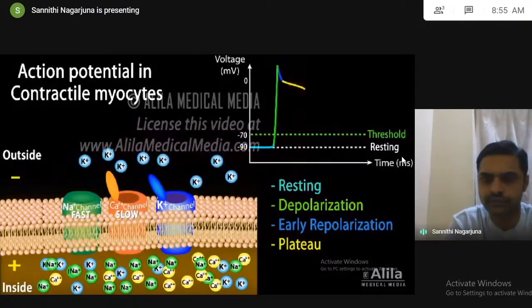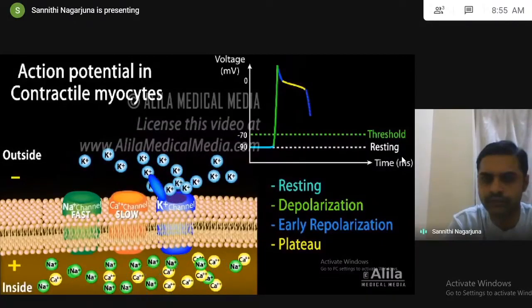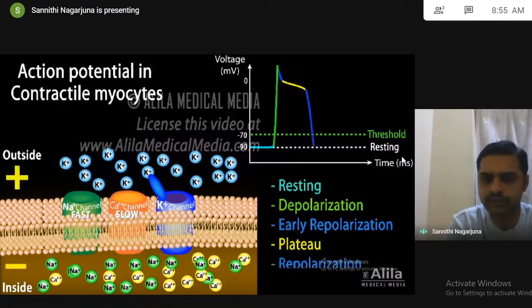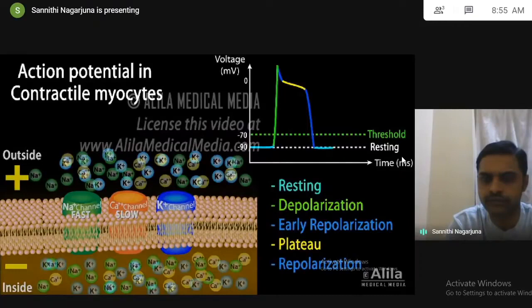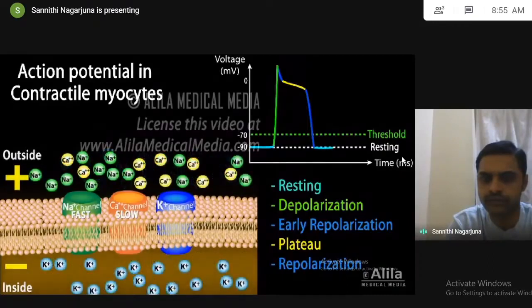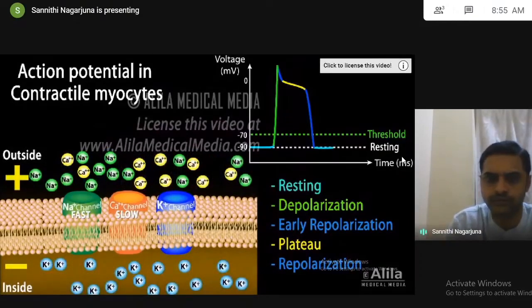As calcium channels slowly close, potassium efflux predominates and membrane voltage returns to its resting value. Calcium is actively transported out of the cell and also back to the SR. The sodium-potassium pump then restores the ionic balance across the membrane.